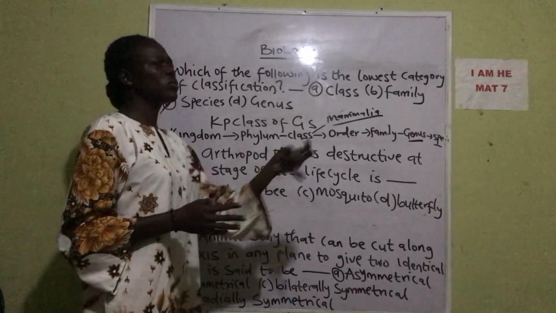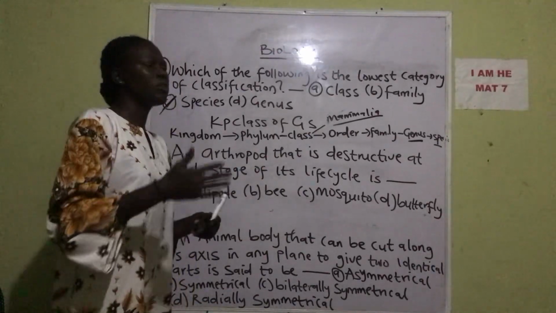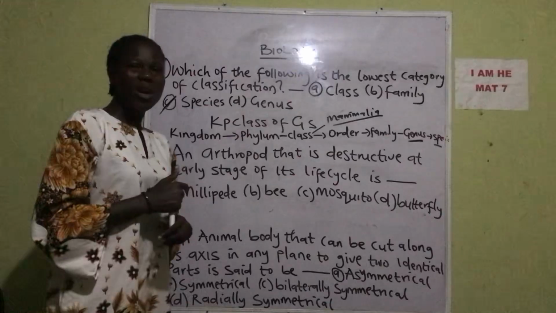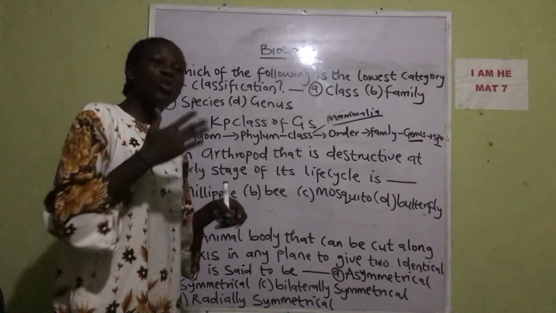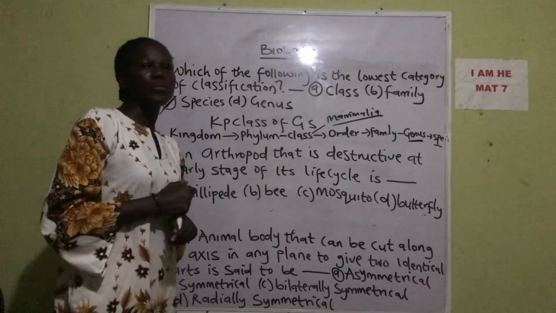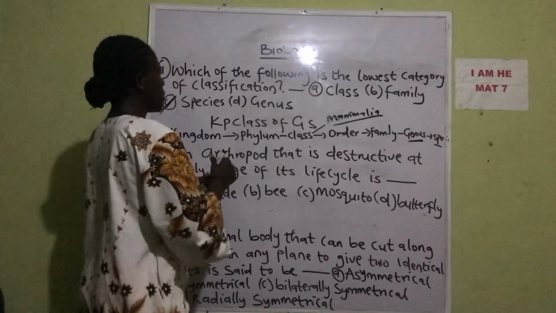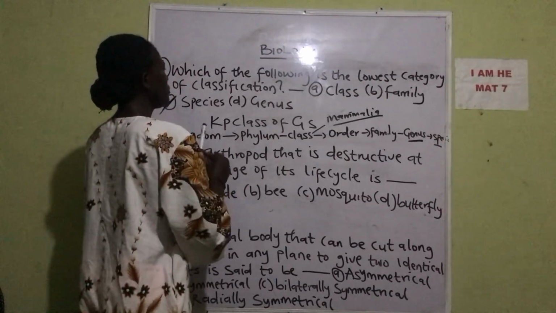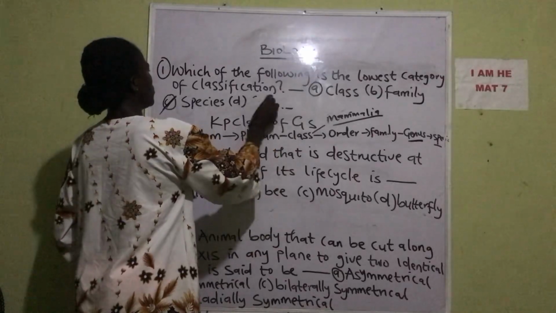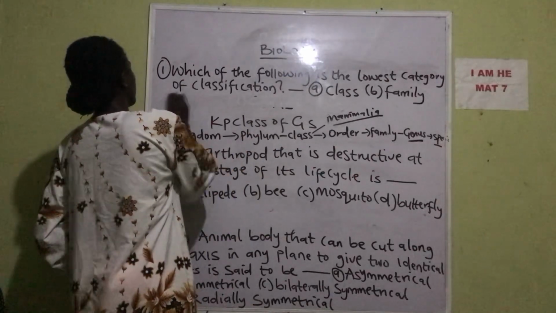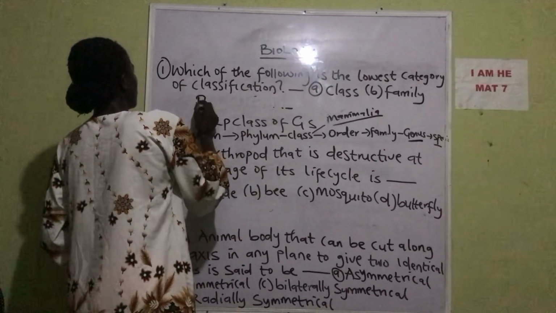Now genus is a level in the hierarchy whereby the organisms are closely related. For instance, the genus Panthera.